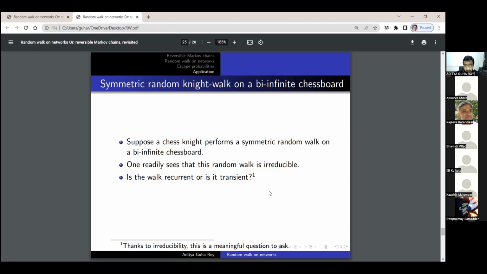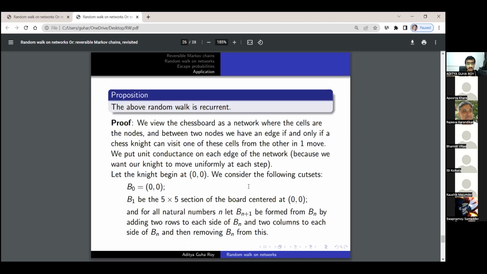Suppose a chess knight performs a symmetric random walk on a bi-infinite chessboard, so it has infinitely many rows and infinitely many columns. We know from the rules of a knight move that it is irreducible. The knight can revisit its neighbors after, I think, 3 moves. So it makes sense to ask whether this walk is transient or recurrent. Thanks to irreducibility, this is a meaningful question, because otherwise states are transient or recurrent, but the entire walk is transient or recurrent only if the chain is irreducible. So we shall show that this walk is recurrent.